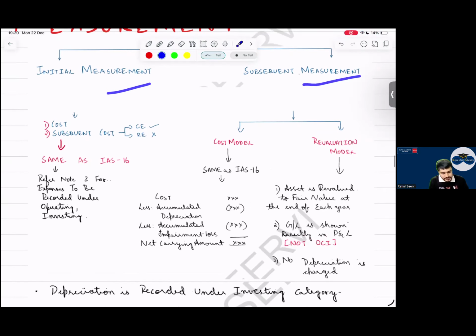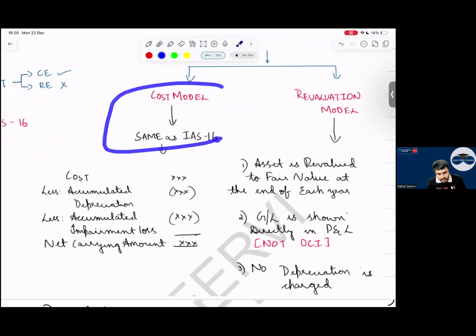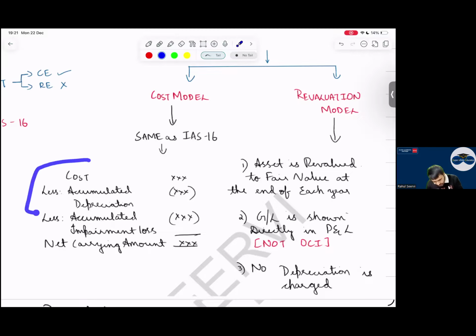Now, when coming to subsequent, the cost model is the same as IAS 16. That is cost less accumulated depreciation, less accumulated impairment. Next week we will be doing impairment. Impairment basically means a sudden fall in the value of the asset, due to a lot of conditions and factors which we will cover in IAS 36. But as of now, you should know cost less accumulated depreciation. Accumulated depreciation means the basket in which we record the depreciation.